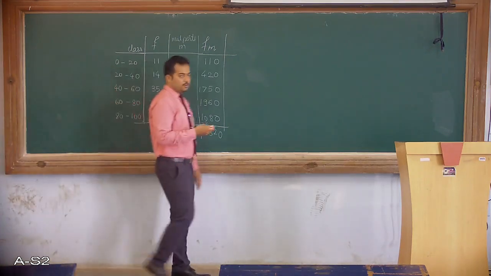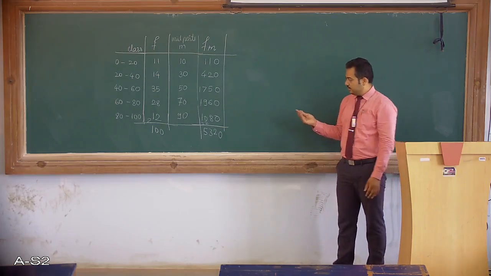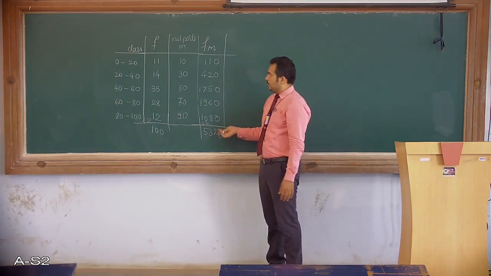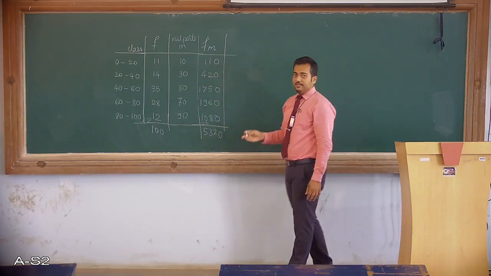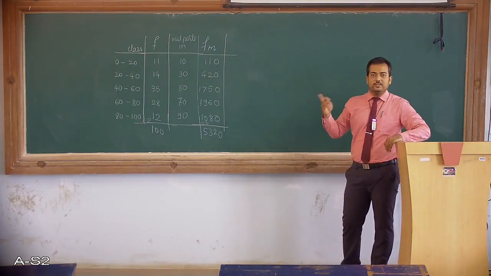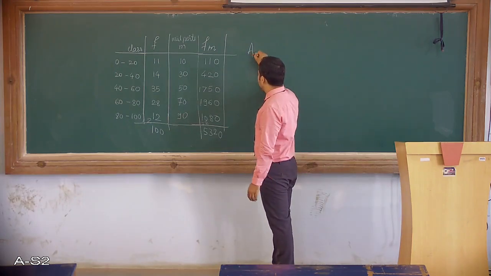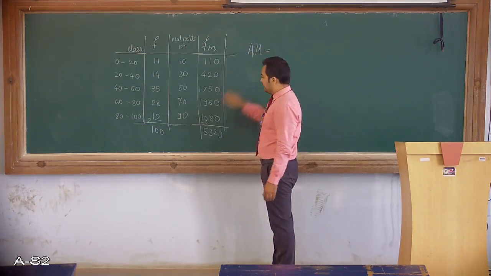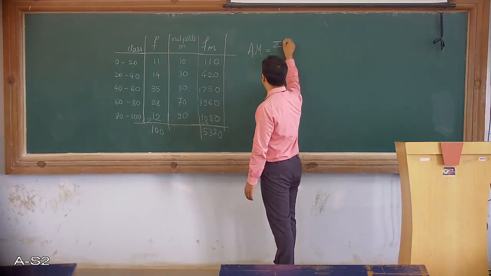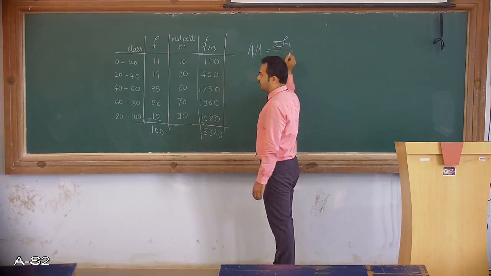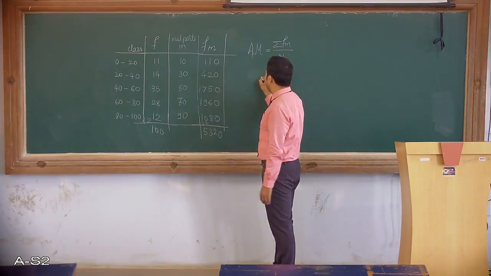Now the calculation of arithmetic mean looks simpler here. For this problem where classes are given along with their frequencies, the arithmetic mean is the summation of all the elements, that is the summation of FM, divided by the number of elements, that is n.